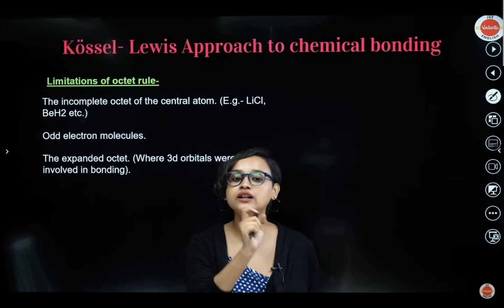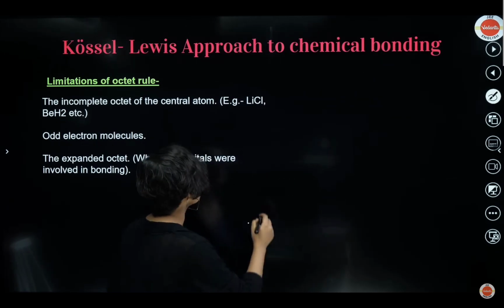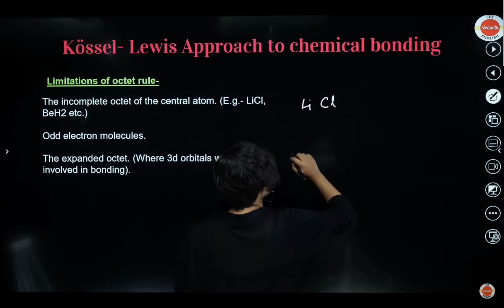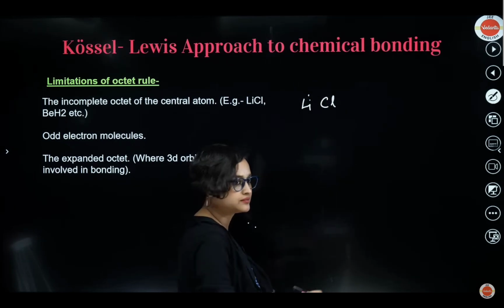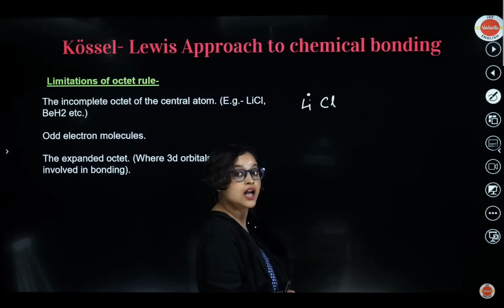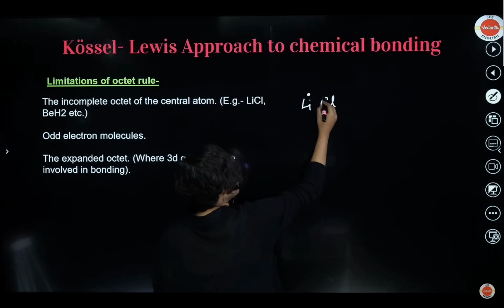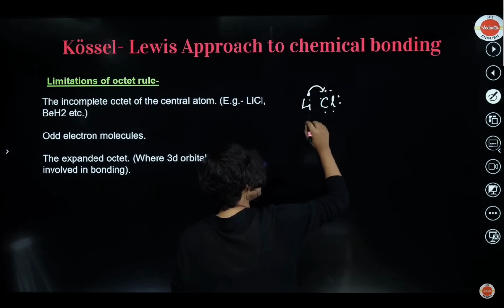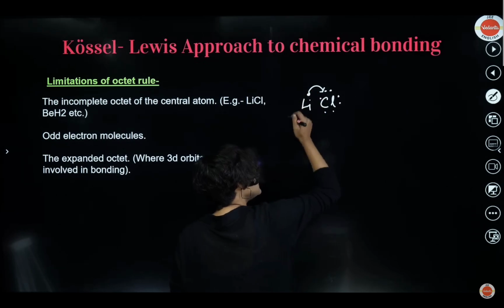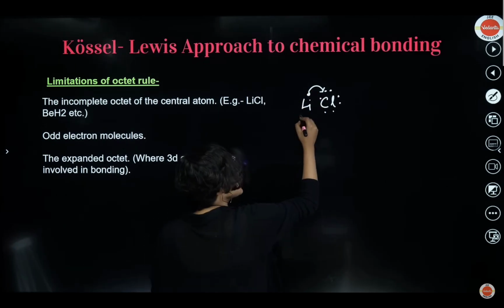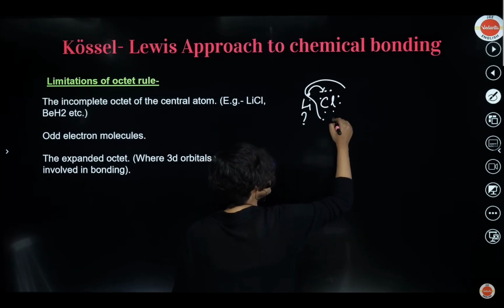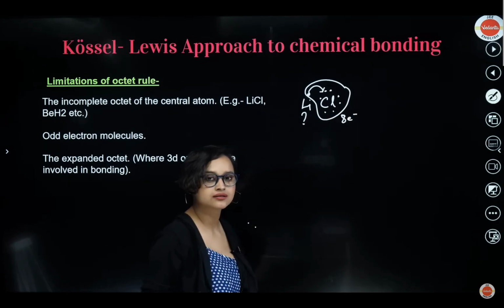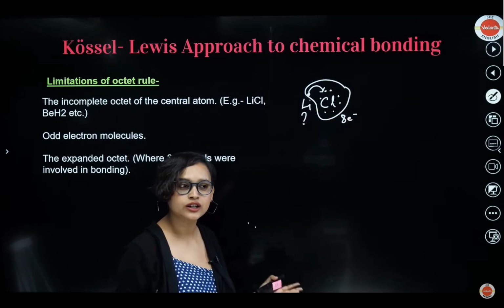The incomplete octet of the central atom. Take a look at it. See, LiCl. Now, Li has only 1 electron in its outermost shell, right? But Cl is in the 17th group, so there are 7 electrons in the outermost shell. So see, 1, 2, 3, 4, 5, 6, and 7. So when this electron gets transferred here, the LiCl bond is formed. But is Li able to complete its octet? Cl is able to. Cl gets 8 electrons, definitely. But what about Li? No. Incomplete octet is not complete here.